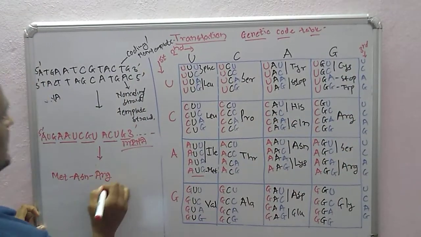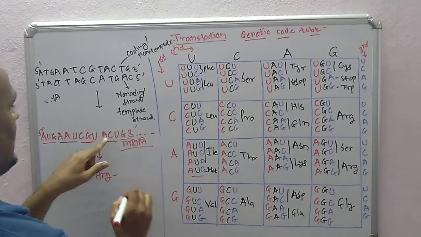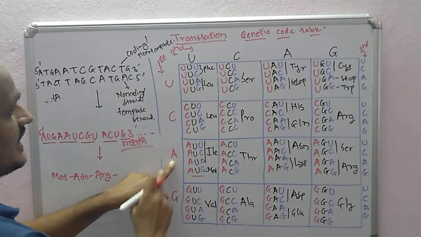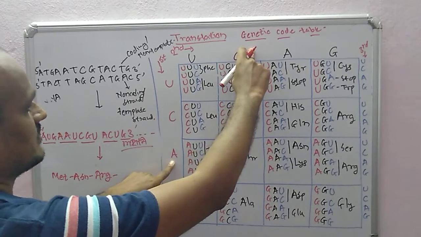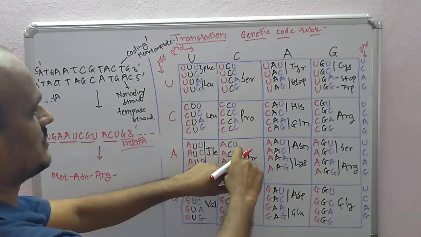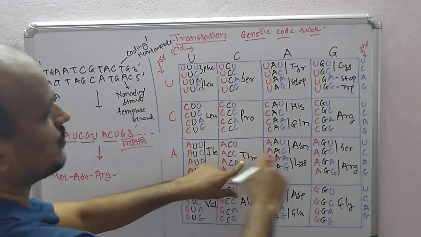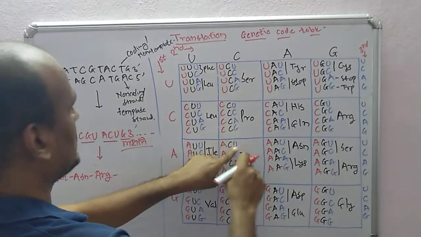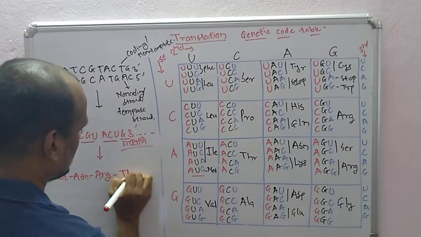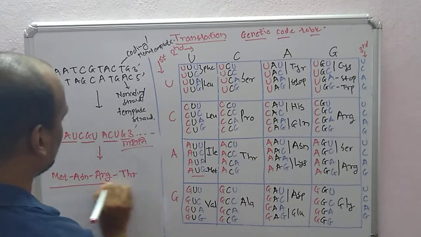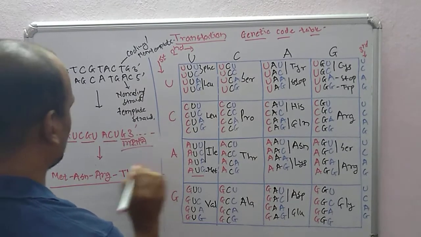Arginine. Next is ACU. A is first, the second letter is C, so here we come here. Then the third letter: ACU. So first ACU is 309. So this one is 309. So this is our polypeptide chain. It goes on like this.